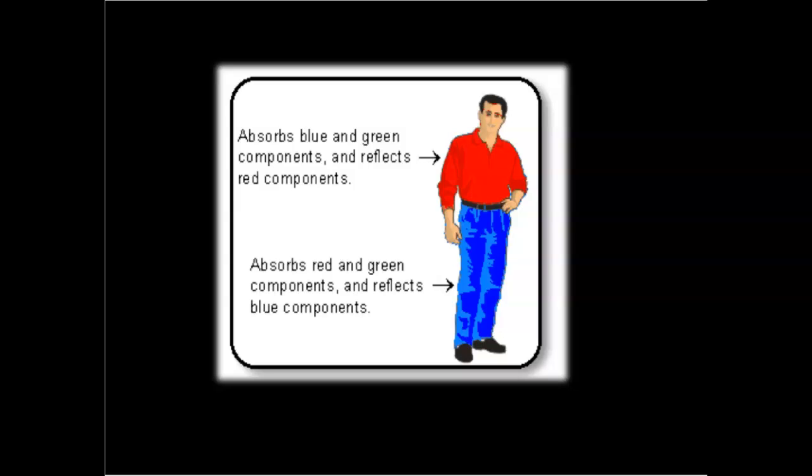So if we're looking at it, okay, we're looking at when the sunlight hits a color, some colors are absorbed into that color, but it reflects off the color that we see. So here comes the light hitting this red shirt. It absorbs the blue and the green, and it reflects off the red. We see red. When the sun or the light hits the pants, red and green components are absorbed, and it reflects off the blue. Right?